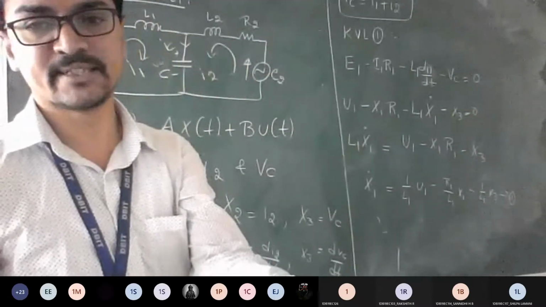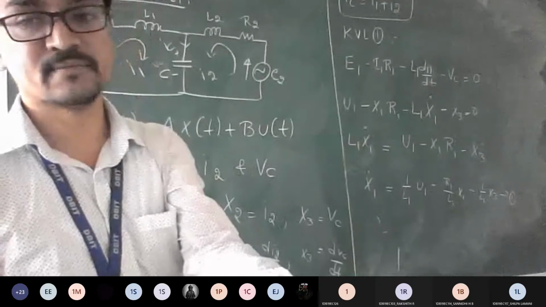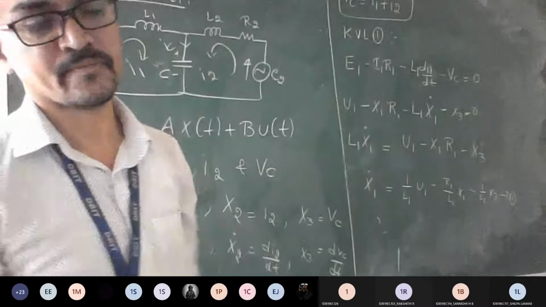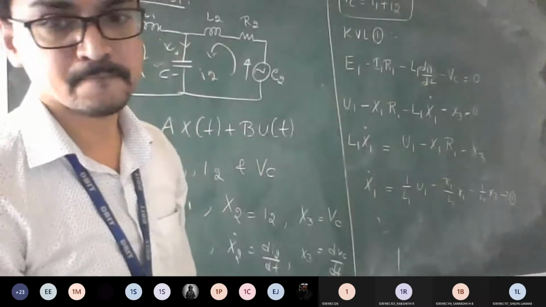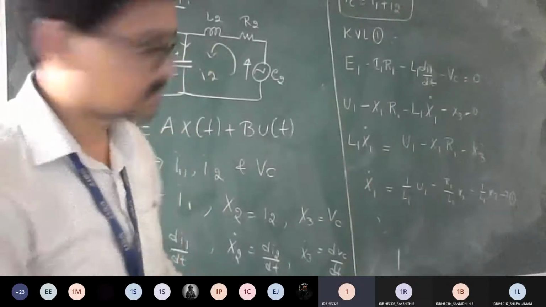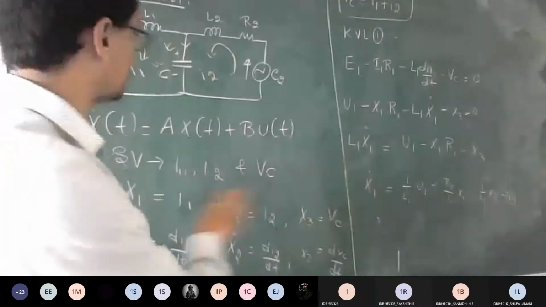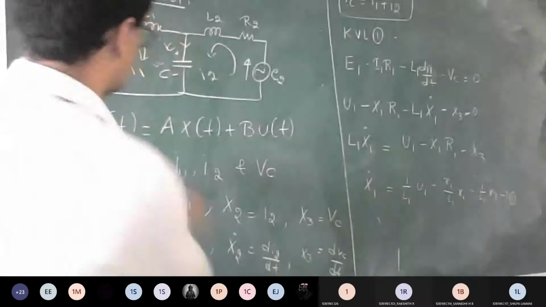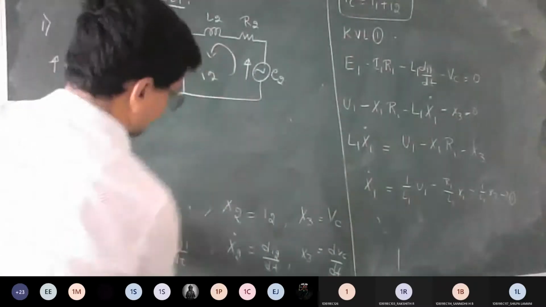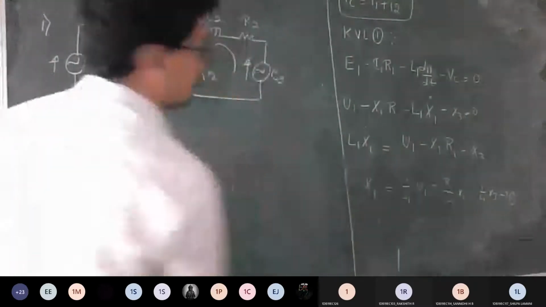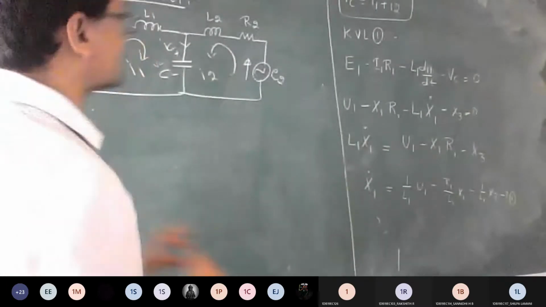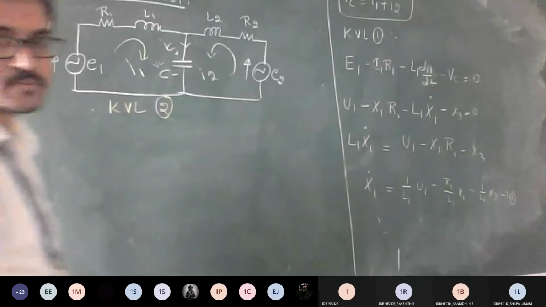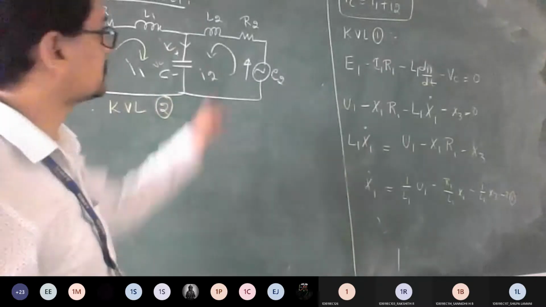This is how we can get the coefficient of x1 of t. Am I clear? Yes, sir. Good. So now we can keep that as it is. Let me apply the same logic for the second mesh. Apply KVL to your second mesh and tell me what the answer is. KVL at mesh 2, yeah guys, for this mesh.